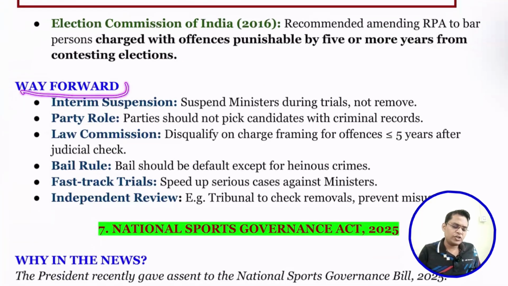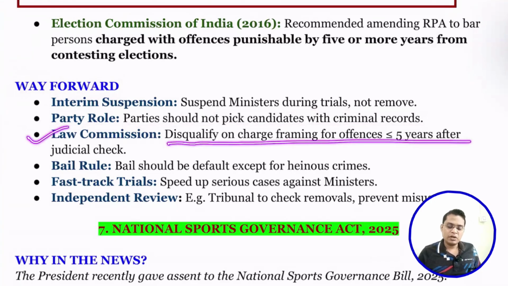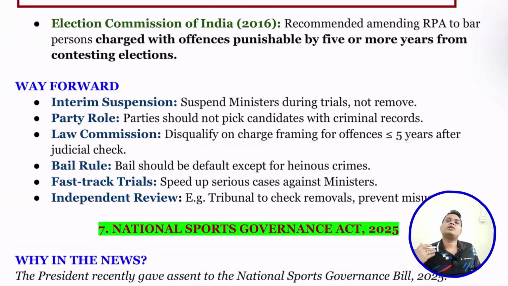Okay. So some of the suggestions you can make, for example, interim suspension. For example, suspend the minister during trial, not remove. You can suspend during the trial. Then party role: a party should not pick a candidate with a criminal record, and should not appoint any person having a criminal record as a minister. The Law Commission suggested disqualification on charge framing for offences of more than 5 years. So even the Law Commission suggested that any person facing charges of more than 5 years should be disqualified.